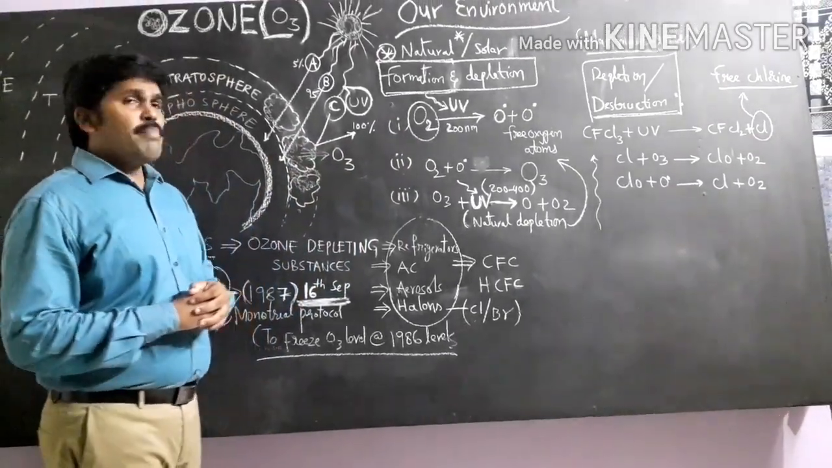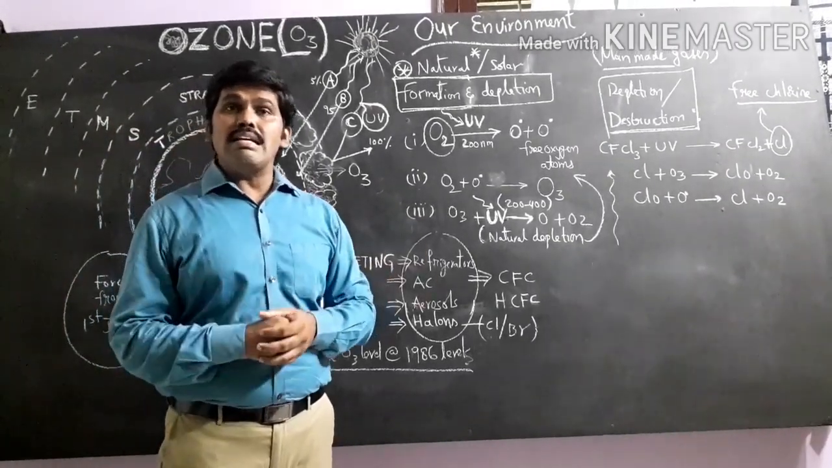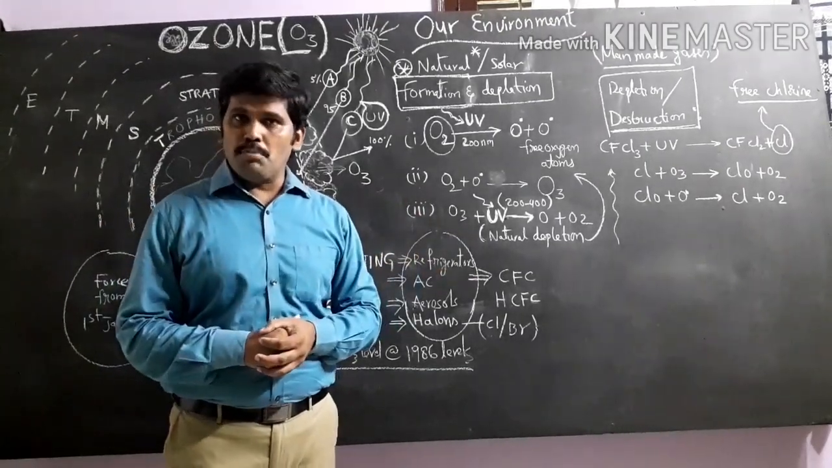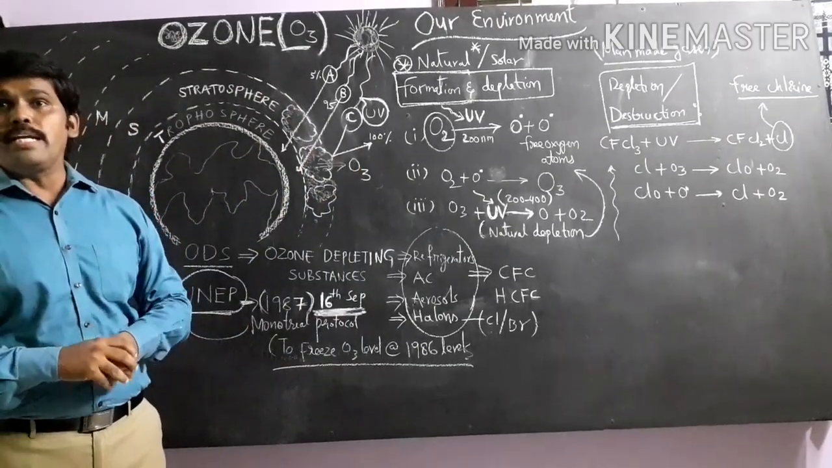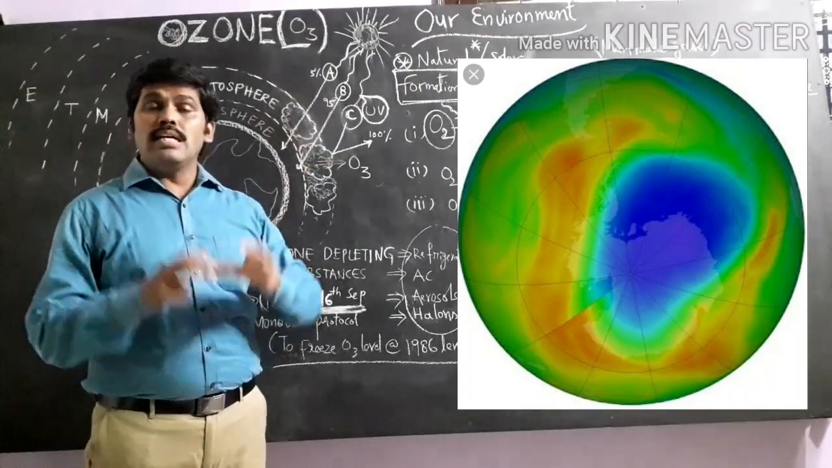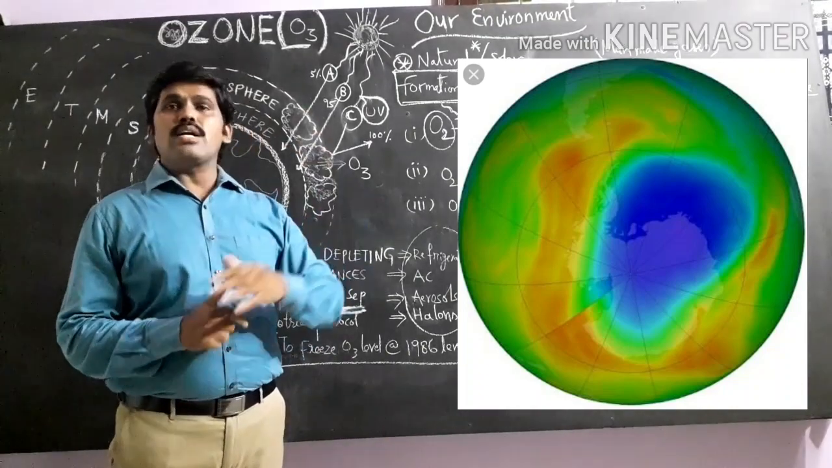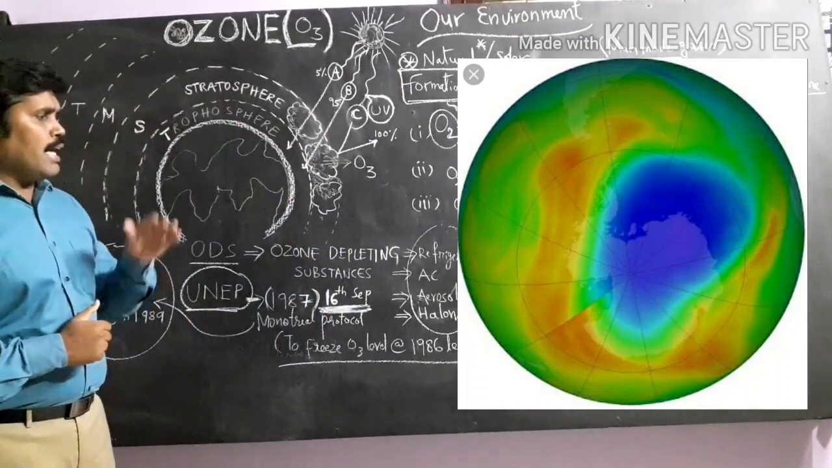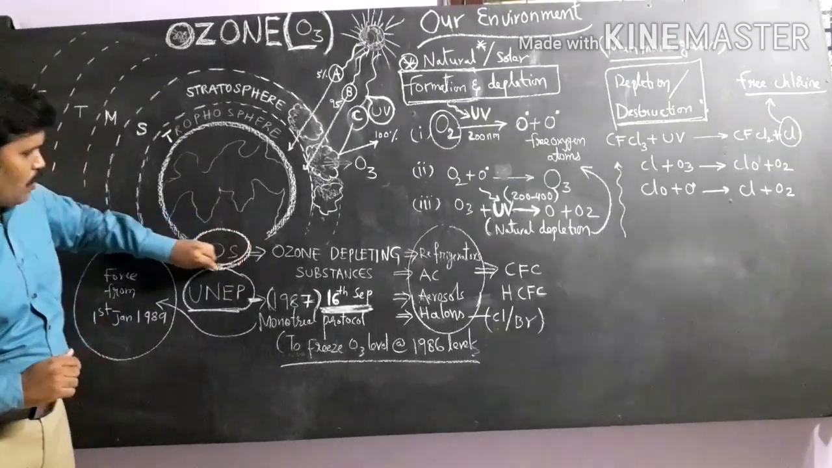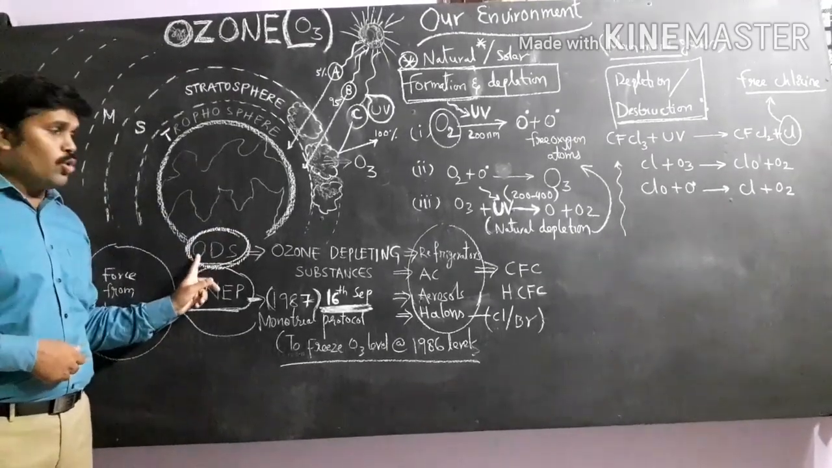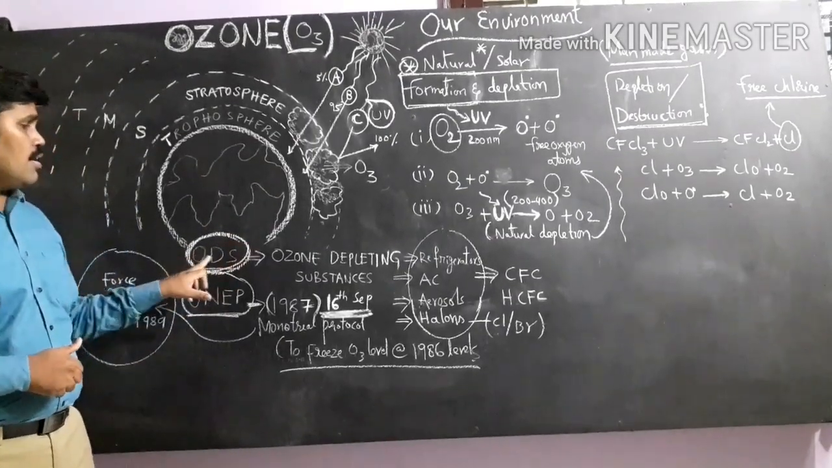But because of our activities and human technology, we are releasing a lot of chemicals into the atmosphere. Some of these chemicals cause ozone depletion. Ozone depletion is nothing but the decreasing or thinning of the ozone layer. The ozone layer is decreasing because of substances called ODS, ozone depleting substances.